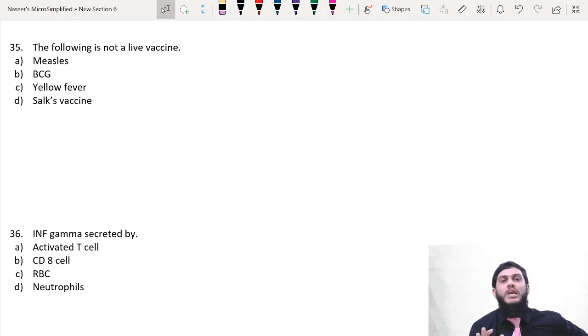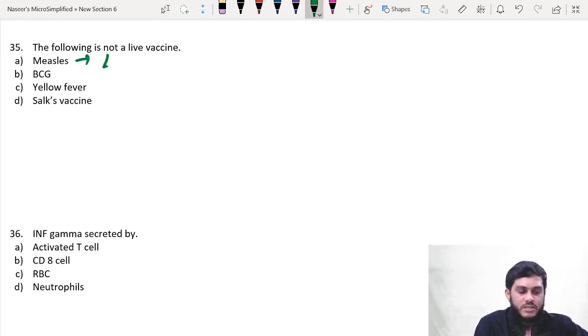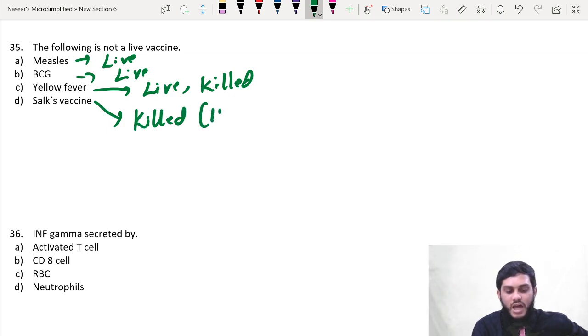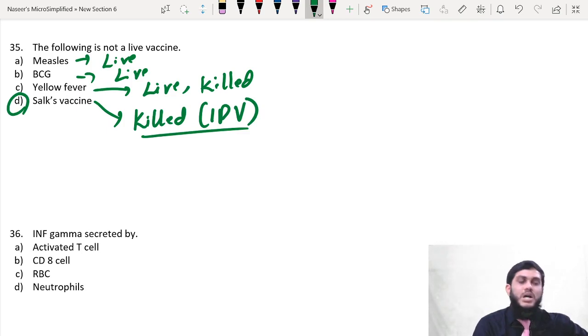The following is not a live vaccine. You know how to remember live vaccines. Measles vaccine, MMR vaccine is a live vaccine. BCG vaccine is a live vaccine. Yellow fever has both live and killed vaccine. But Salk vaccine is a killed vaccine, which is nothing but IPV, injectable polio vaccine. So the best answer is Salk vaccine, because that is the only killed vaccine. Though yellow fever has a killed vaccine, it also has a live vaccine. Therefore, the better answer is Salk vaccine.